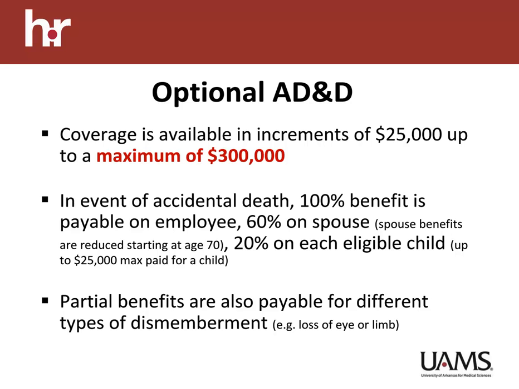Once again, all the previous life plans are payable for most any kind of death. AD&D coverage, however, is only payable in the event of an accidental death or dismemberment. Please see the online summary plan description for the benefit payouts for the different types of dismemberment. Accidental death resulting from a hazardous hobby, such as hang gliding or scuba diving, is not covered. $20 times $15,000 equals $300,000.